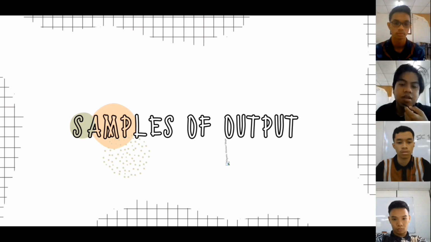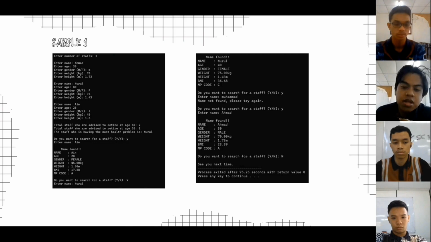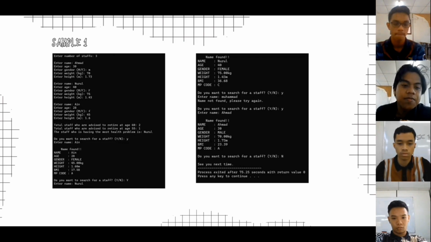And this is still the same. So if you can see over here, this is our sample of output. First we have Ahmad, who is age 30, male, with weight 70 and height of 1.73 meters. Our program will calculate the BMI and return his BMI as 23.39, and the program already classified him as MP code A, meaning that he will be advised to retire at age 60.